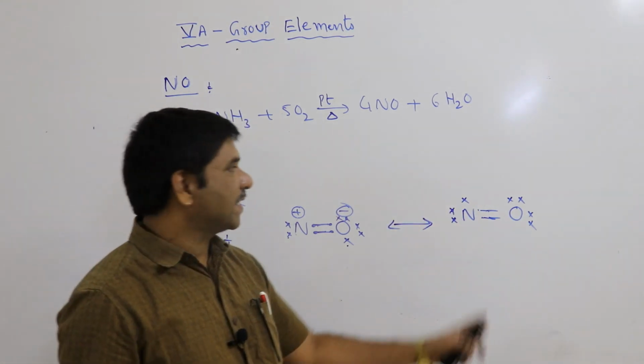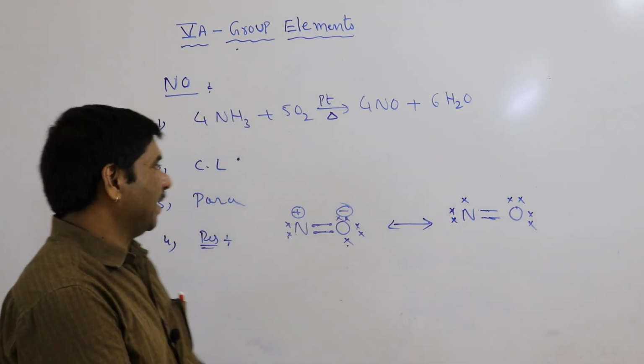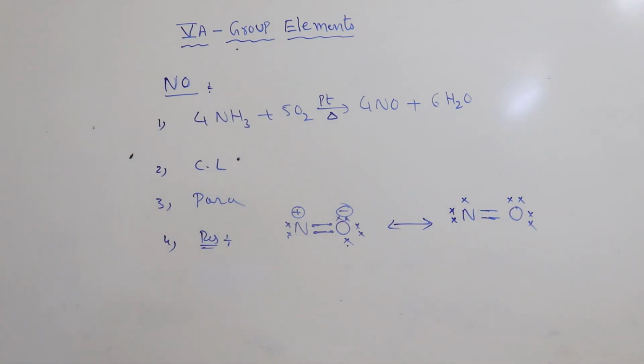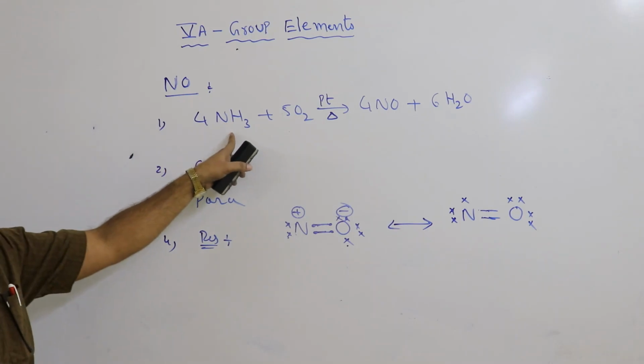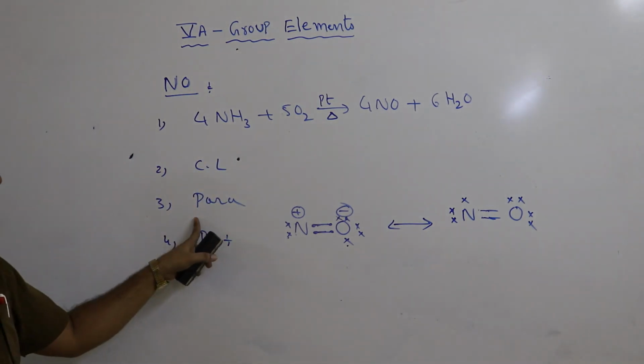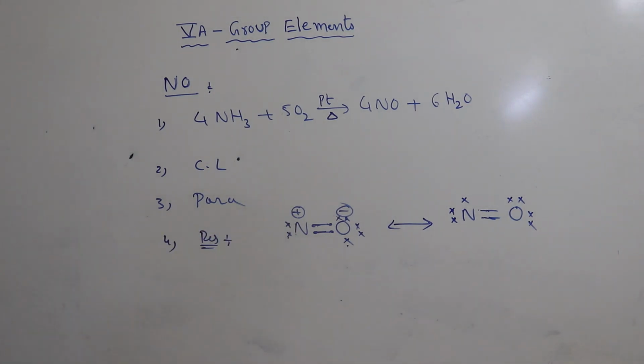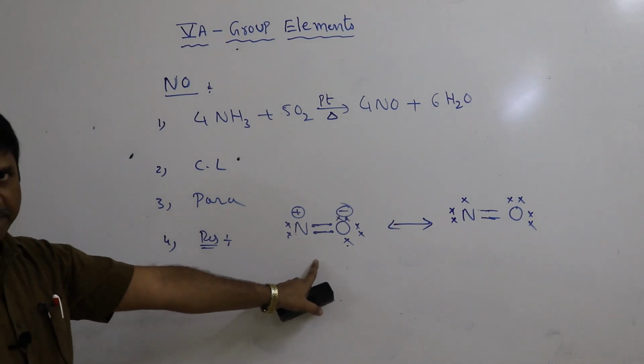Next, oxygen has 6 electrons, 2 are participating in bonding, and the remaining 4 are lone pairs. That is about nitric oxide. It is prepared from ammonia. It is a colorless gas. It is paramagnetic in nature. Its resonance structures are possible like this.